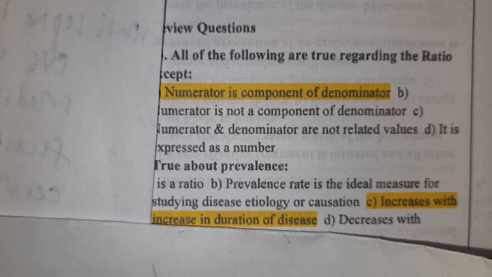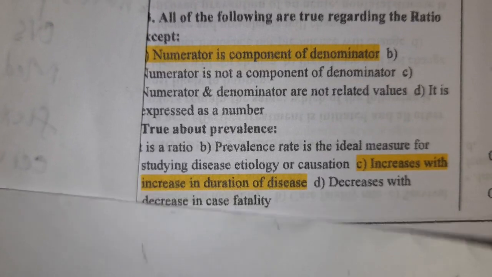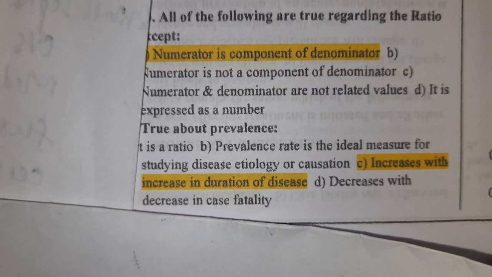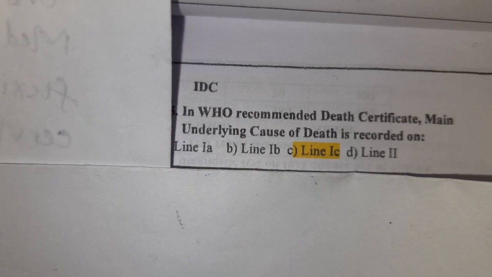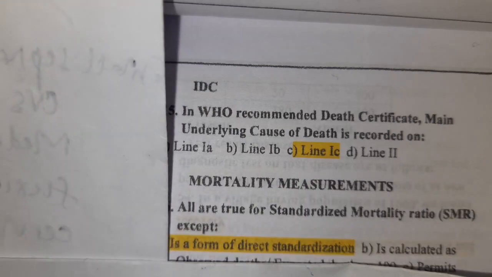Prevalence increases with increase in duration of disease. Right. In WHO recommended death certificate, the underlying cause of death is recorded on line 1C. The immediate cause of death is line 1A. Underlying cause of death is recorded on line 1C.